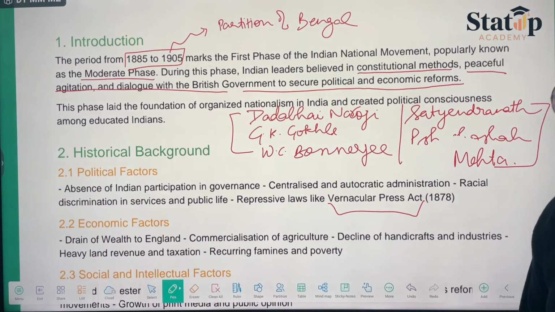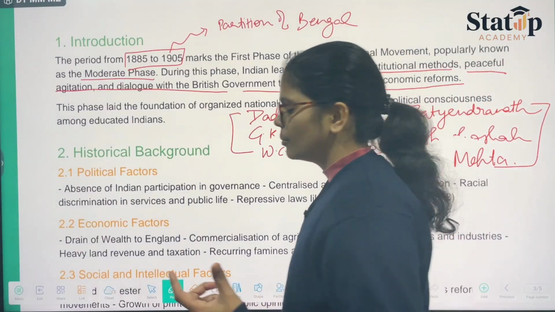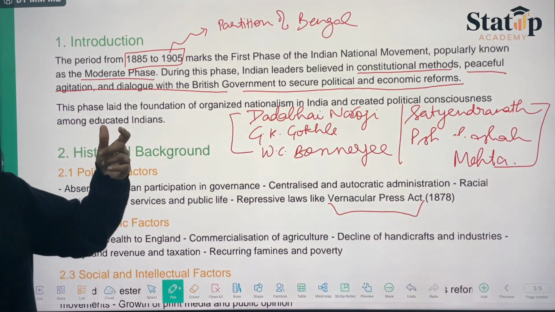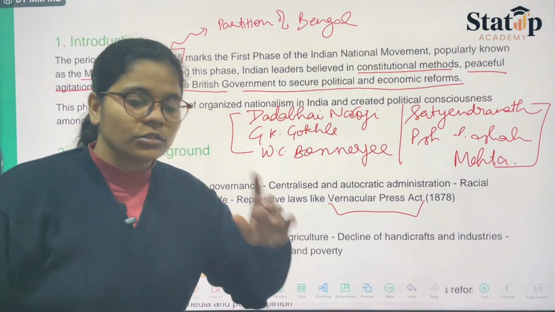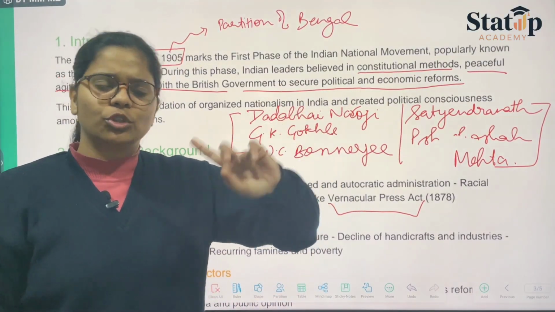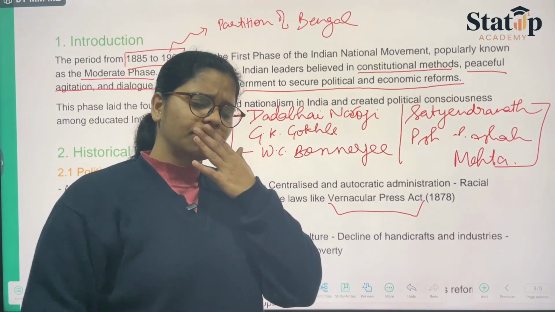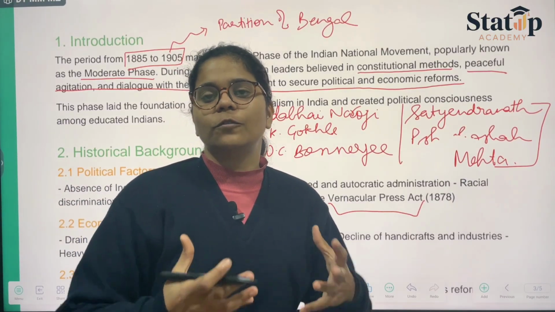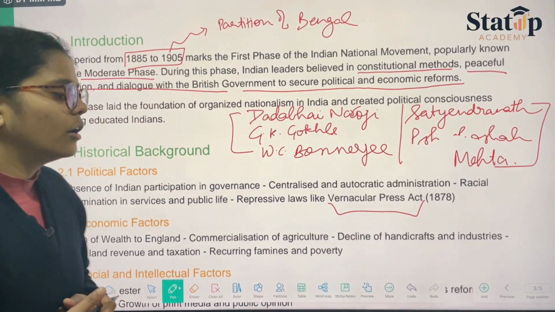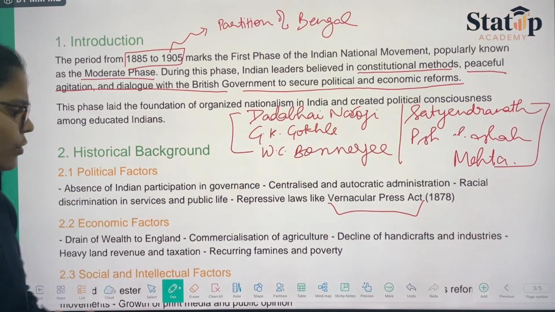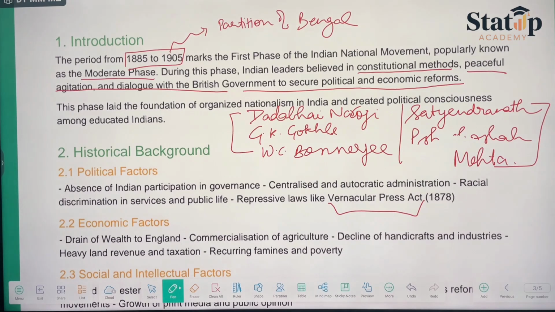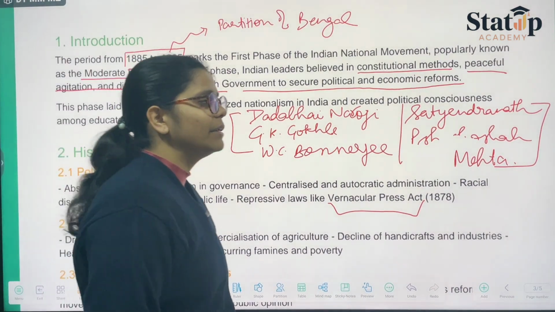When we talk about the economic factors, yesterday we talked about the drain of wealth, which is directly related to draining India's wealth to the UK, Britain, due to which we can see so much loss in India. That is, the economic crisis. Commercialization of agriculture, decline of handicrafts and industries, heavy land revenue and taxation, and recurring famines and poverty.